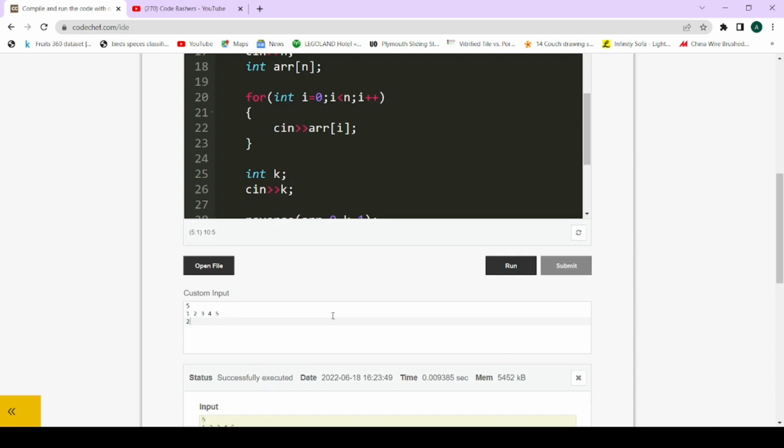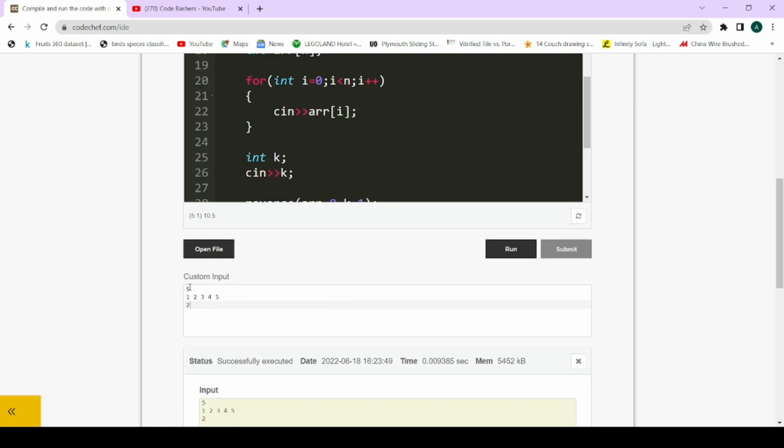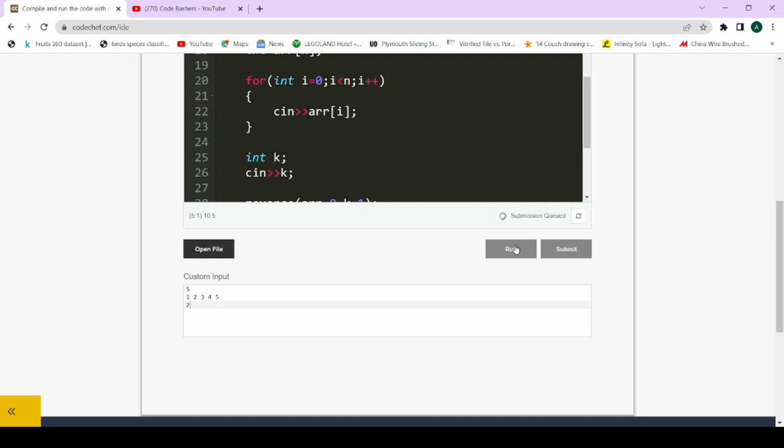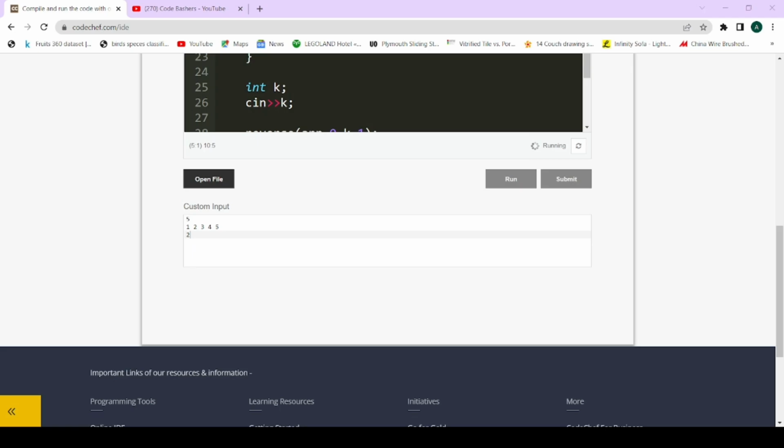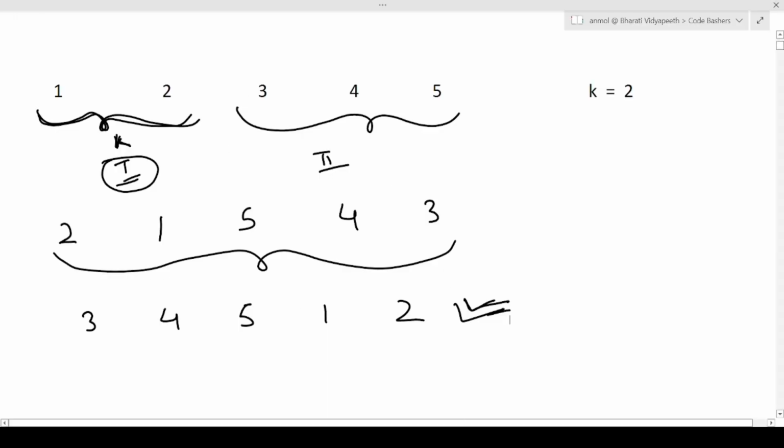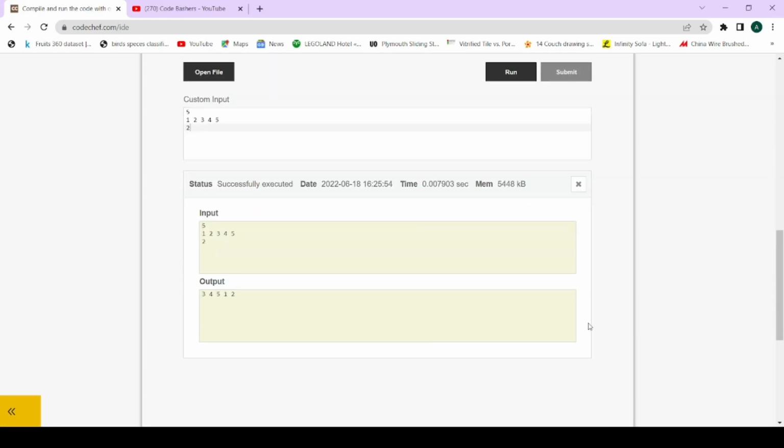Now let's run it on certain test cases. We are given that there are 5 elements in the array. 1 2 3 4 5 are the elements of the array, and the value of k is 2. That is, you have to rotate the array anti-clockwise by 2 steps. So here the answer will be 3 4 5 1 2, as we have seen here. You can see that the output is coming as 3 4 5 1 2.